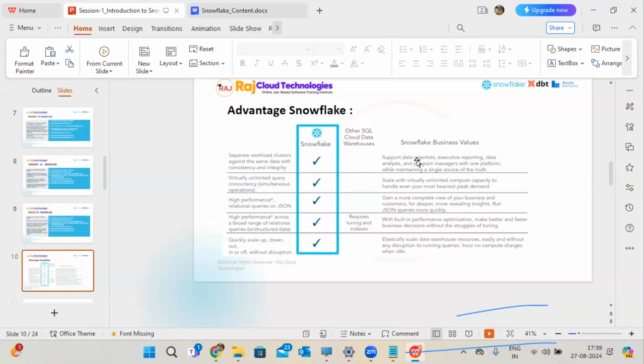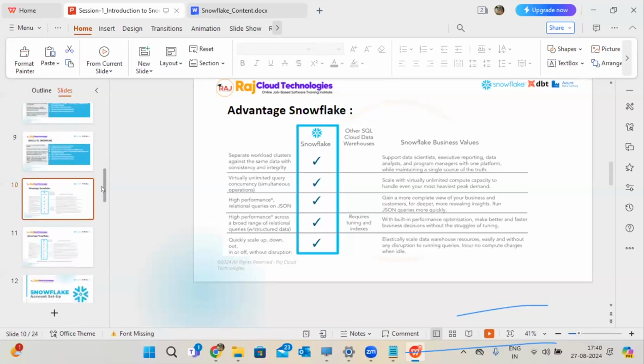because it is providing unlimited space. Whenever you want, you can increase your resources. Whenever you don't want, you can remove your resources. That's up to you. You don't need to do any manual work actually. Automatically, data will be accepted when it is loading. So quick scale up, scale down, all these options, and performance wise, complex queries also will be handled by Snowflake. Like this, multiple benefits are there in Snowflake compared to other cloud data warehouses.